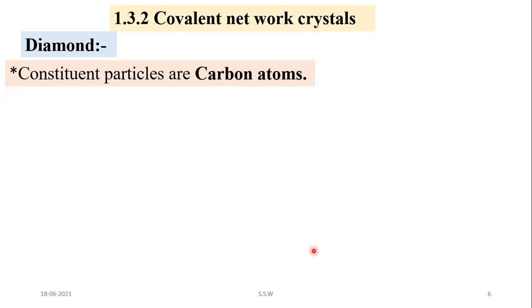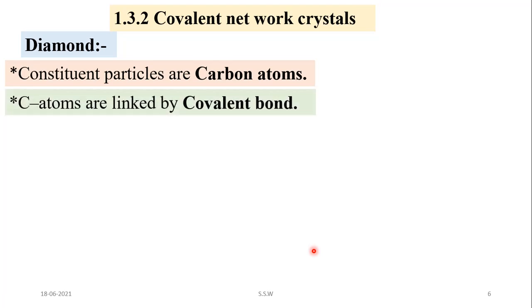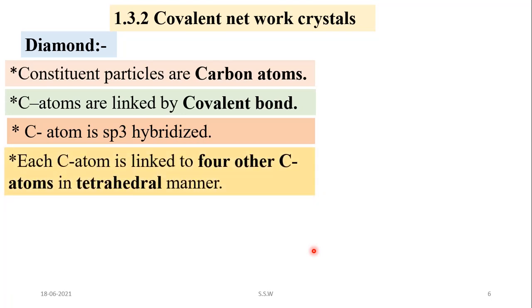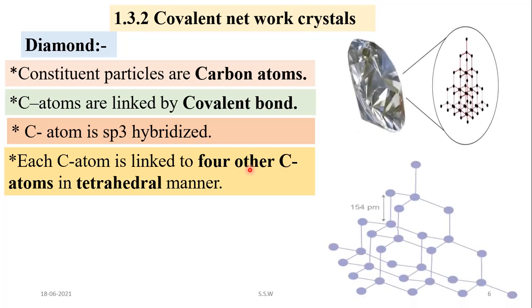So you know that the constituent particle of diamond is the carbon atom, and these carbon atoms are linked by covalent bond, and the carbon atom is sp3 hybridized. So 4 sp3 hybrid orbitals of carbon are there, and each carbon atom is linked to 4 other carbon atoms in a tetrahedral manner, like this.